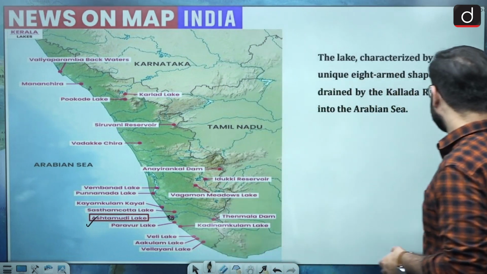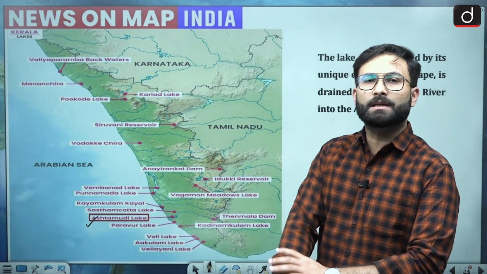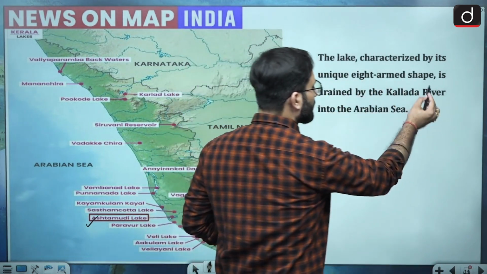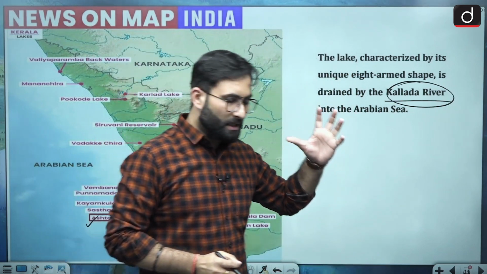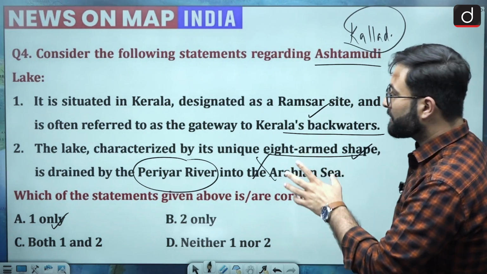Now coming to the shape, we have already seen that it has an 8-armed shape. It is not visible over here, but it is a fact which you should remember, and it is basically drained by the Kallada River. So that you can remember, and it is draining into the Arabian Sea. I hope that is clear. So option A would be your right answer over here.